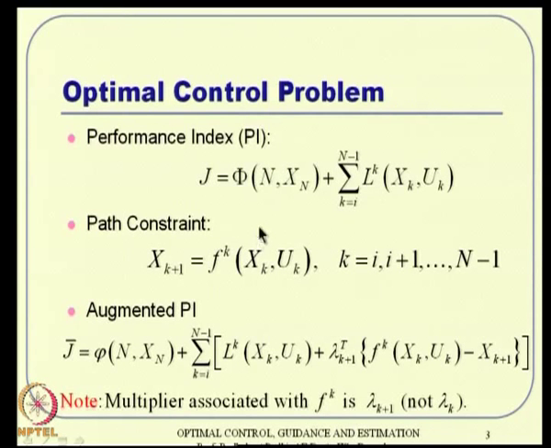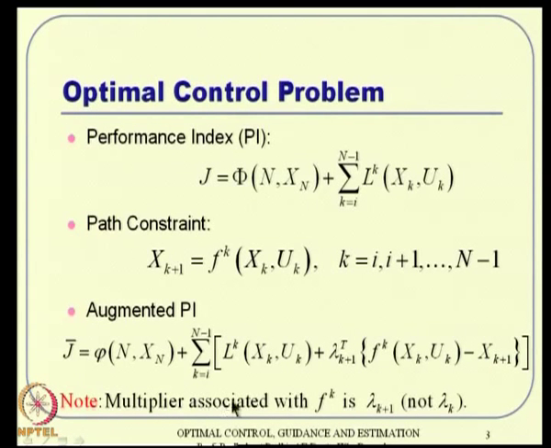So, with respect to these two, the augmented performance index can be written something like this. J bar is nothing but this part plus the summation of all that. And what we did earlier, if you remember in continuous time, is lambda t transpose times f minus x dot. But here in discrete time, what we write is lambda k plus 1 transpose times this one minus that one, that is f k minus x k plus 1, which is nothing but 0. That part is put here.